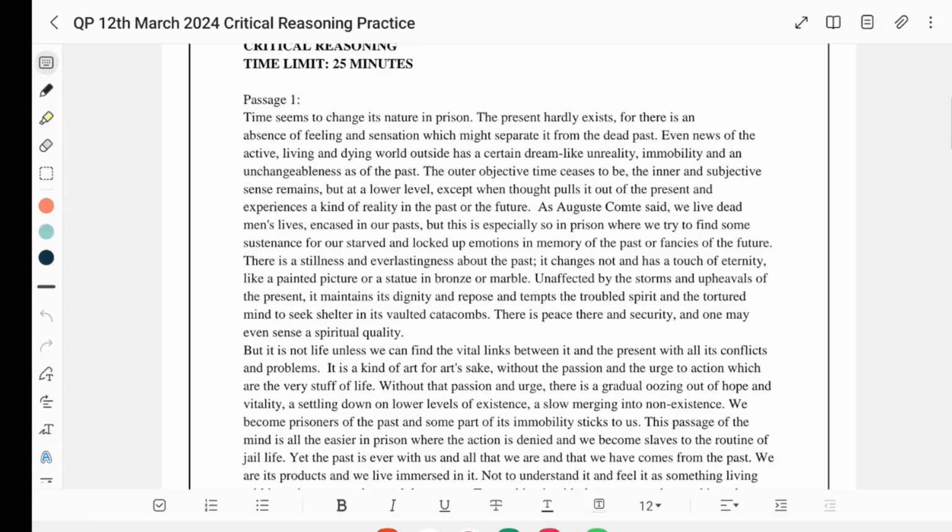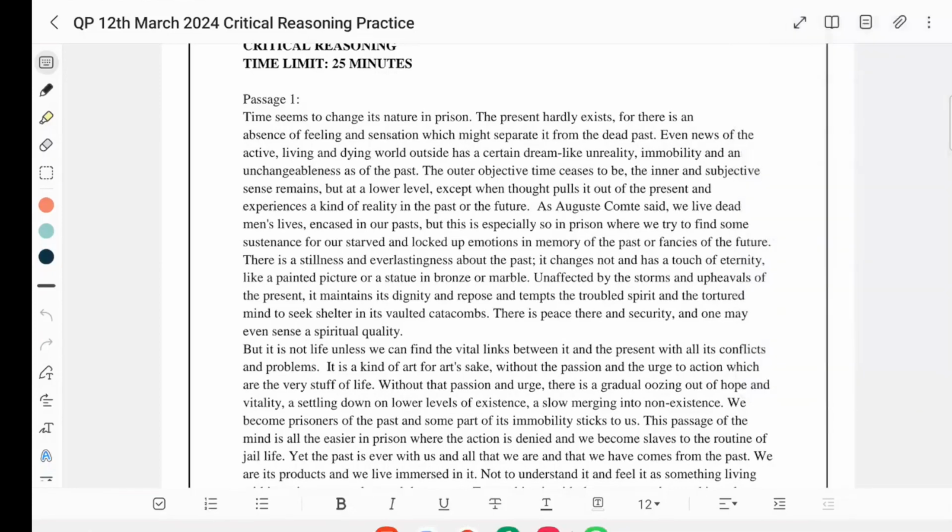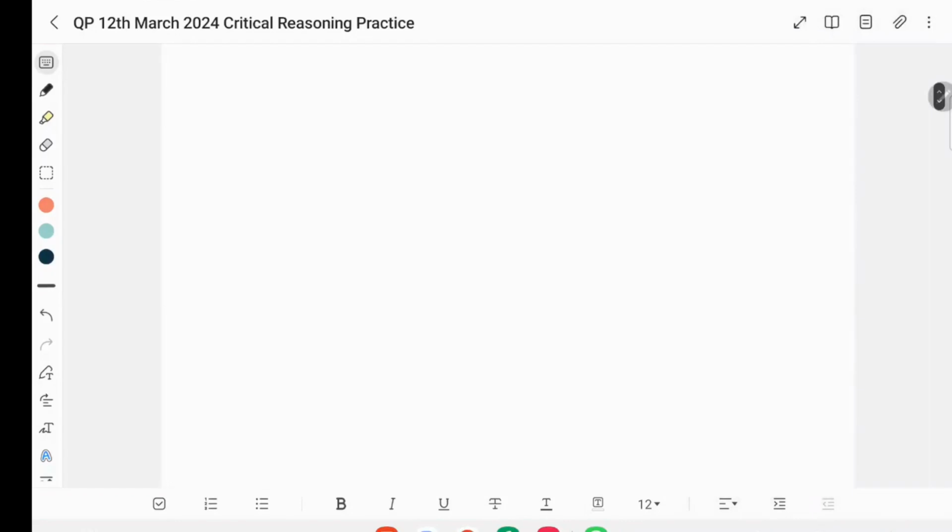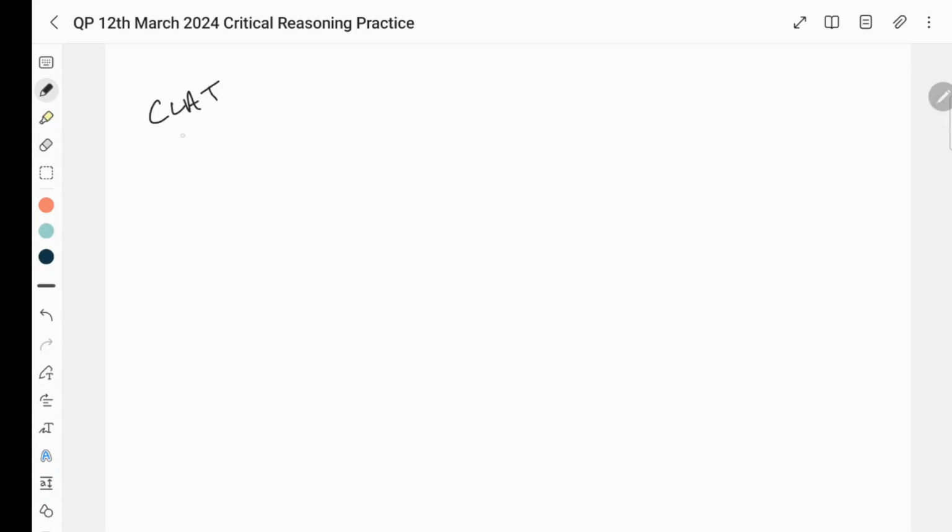So I have shared also the newspaper of 12th, of 11th, of 10th, and let me announce CLAT mini test. This CLAT mini test will be completely of GK based on CLAT pattern, passage oriented questions. So CLAT mini test 5 is going to be there from current affairs segment.